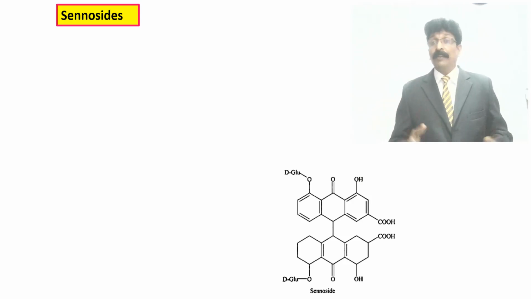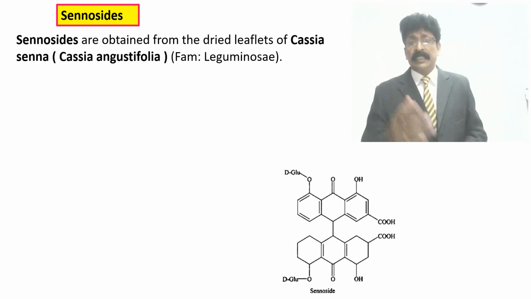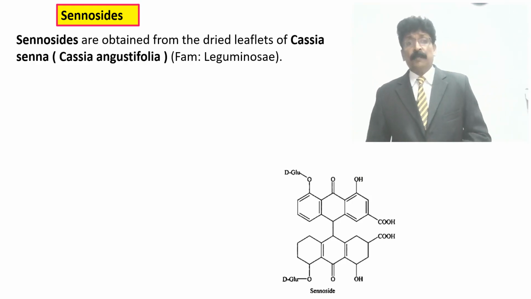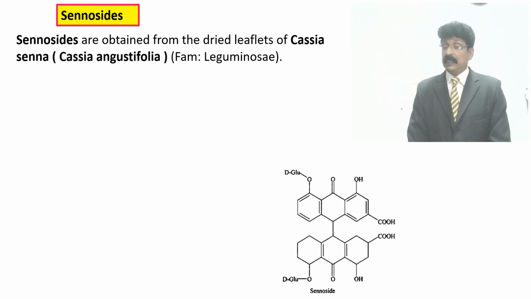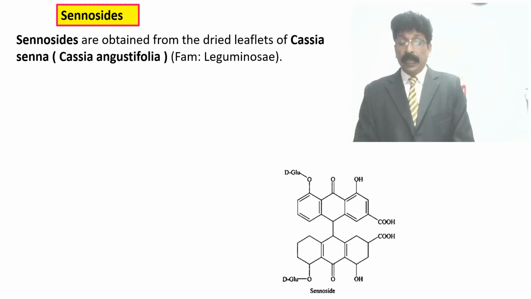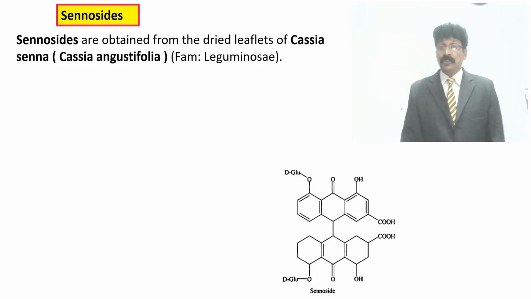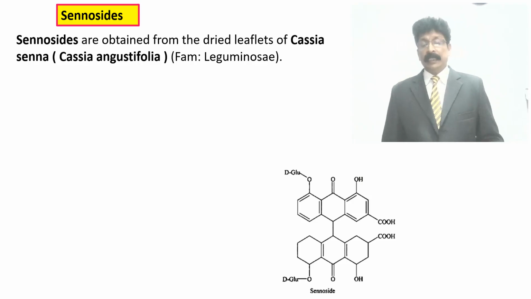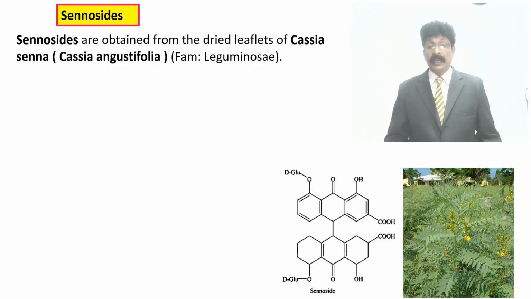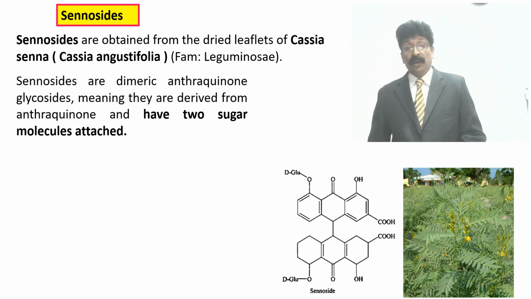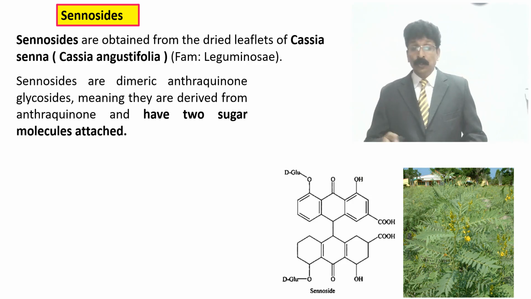So students have to write about sennoside structures. Sennosides are obtained from the dried leaves of Cassia senna, Cassia angustifolia, family Leguminosae. You should write the structure clearly, sennoside A, sennoside B and sennoside C, with the O-glycoside linkage of D-glucose in the two structures. It is clearly drawn and shown to you, and it should be mentioned.